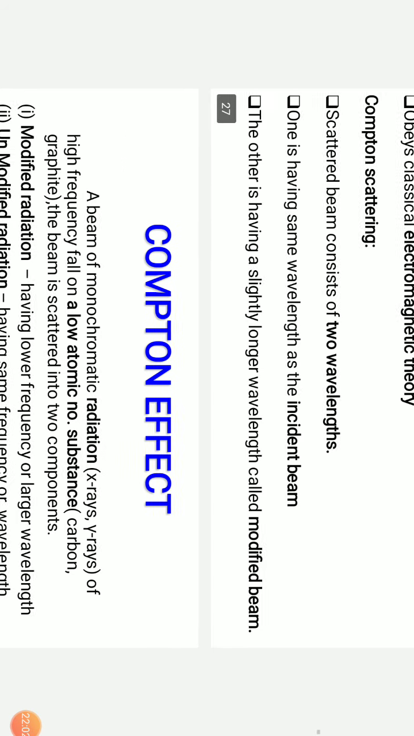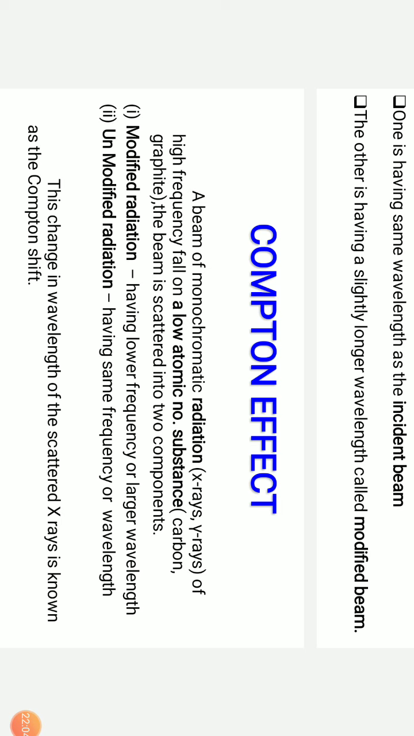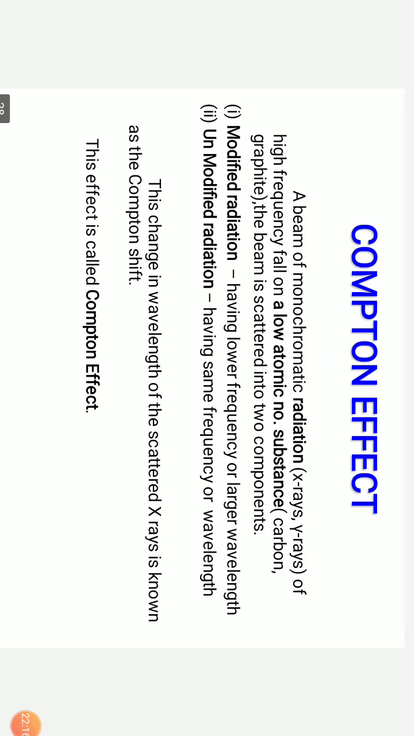So what is the Compton effect? A beam of monochromatic radiation of high frequency falls on a low atomic numbered substance. The beam is scattered into two components: modified radiation and unmodified radiation. Modified radiation will have a lower frequency than the incident frequency. Unmodified radiation will have the same frequency as the incident frequency.